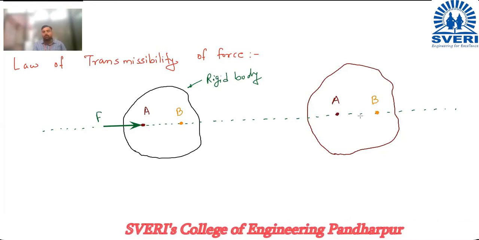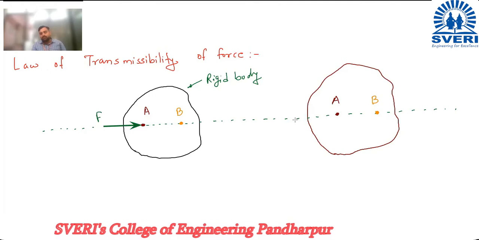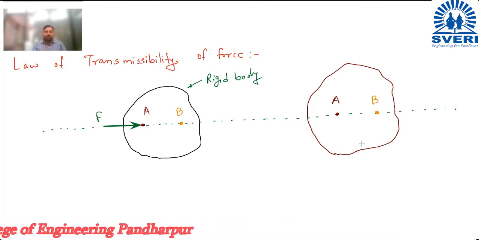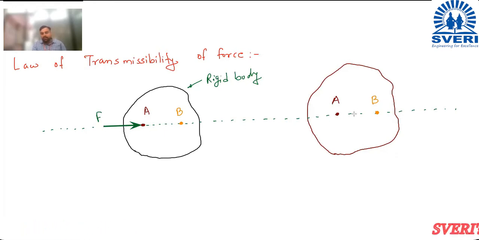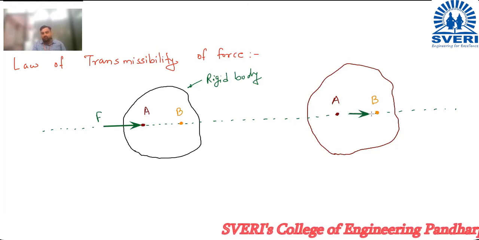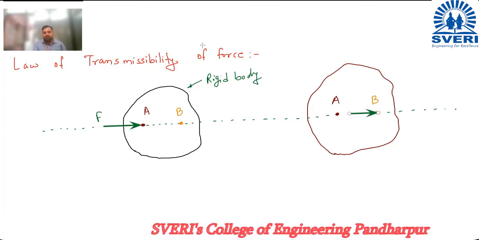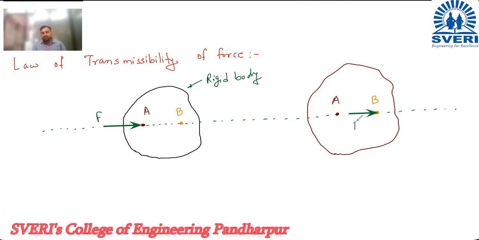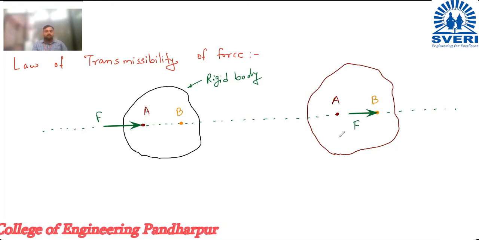So instead of at A, suppose the B point is there, which is on the same line of action, and the point B is within the rigid body. Then instead of showing the force F at A acting like this, we can show it like this also. This is also the same thing which we are showing. This is called as law of transmissibility of force. So we can shift this force F along its line of action. So this is called as law of transmissibility of force.